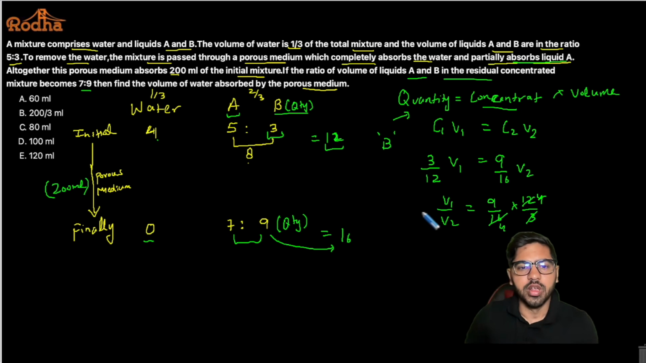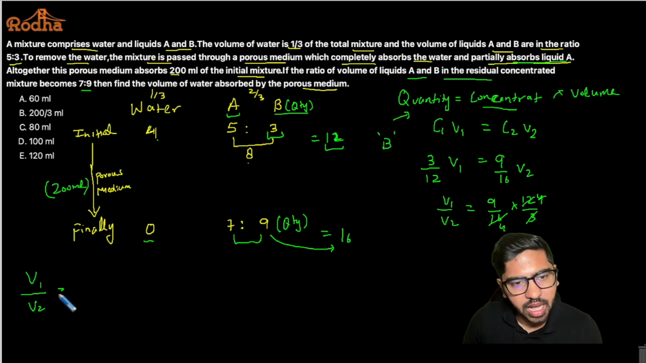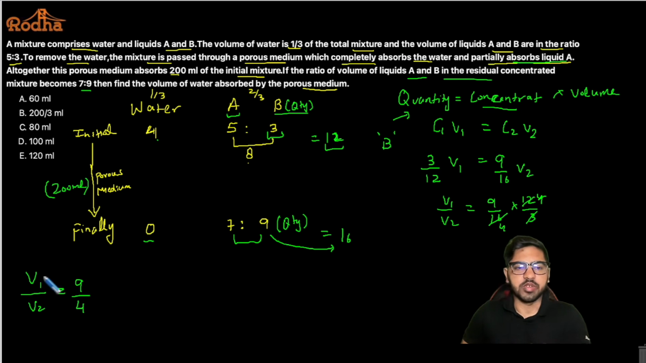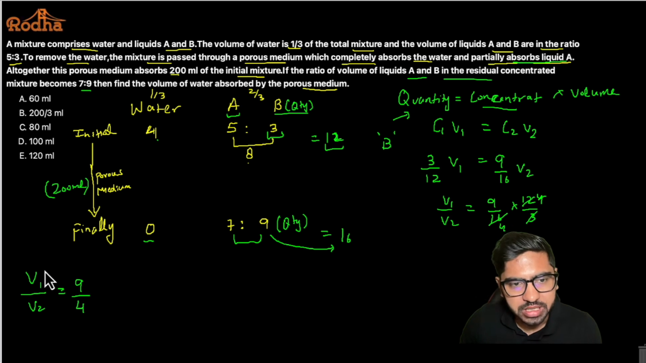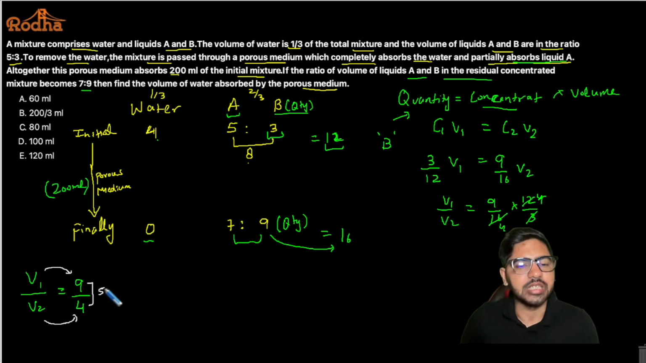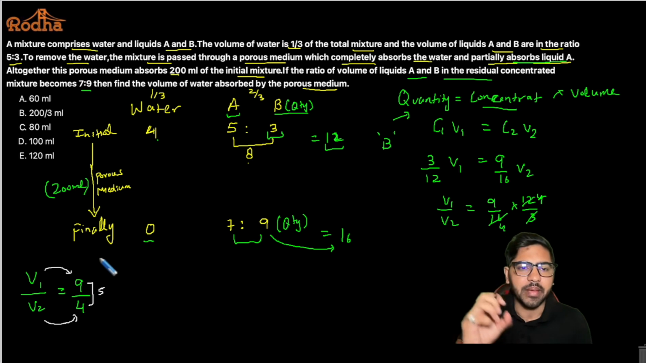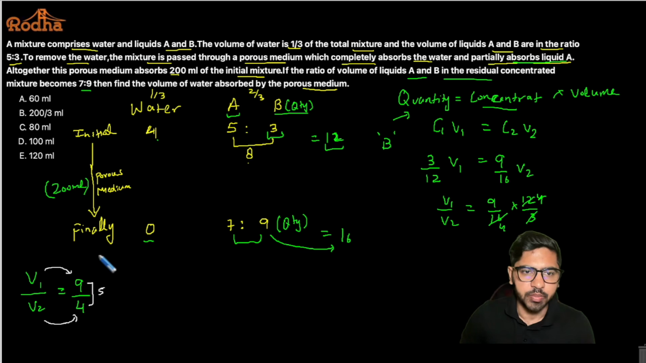So 9 by 4. I have got the ratio of V1 upon V2 as 9 over 4, right? So if initially V1 was 9, now it has become 4. Now understand one thing here. As per this ratio, initial volume is 9 and final volume is 4. So there's a decrease of 5 in the volume, that is 5 ml has been absorbed by the porous medium.